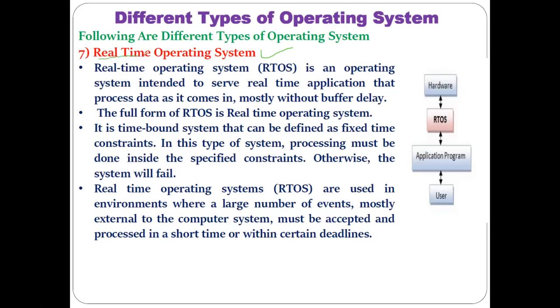But here you must understand what exactly the real-time operating system is: the operating system utilized in an application where the task has to start or be completed within a time bound or fixed time constraint. Real-time operating systems are used in environments where a large number of events, mostly external to the computer system, must be accepted and processed in a short time or within certain deadlines. This kind of operating system is generally used in environments external to the computer. A regular user or programmer utilizes Windows 10, which is not a real-time operating system.